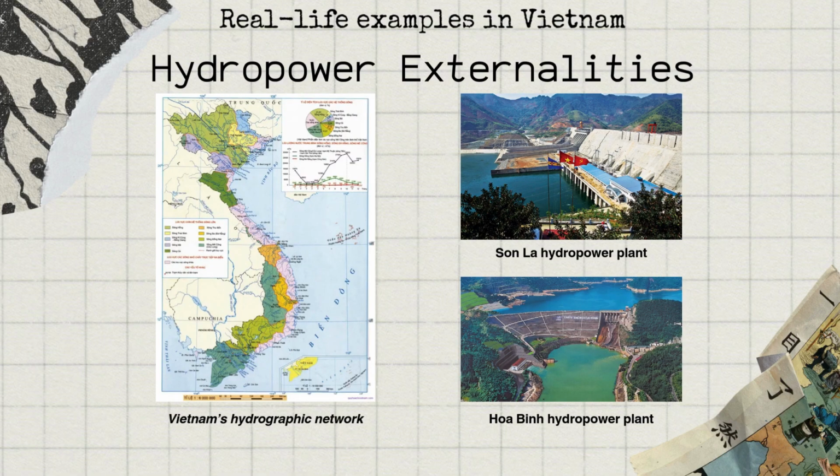I'm going to talk about real-life examples of externalities in Vietnam. Nowadays, there is Vietnam's strategic shift toward renewable energy. Given an extensive hydrographic network, hydropower is the central focus of the strategy. Though hydropower can serve as a positive externality for the environment, it can also be considered a negative one.